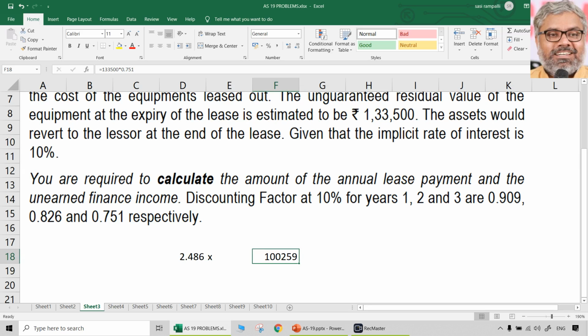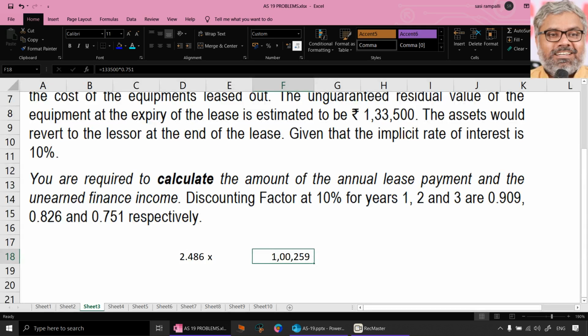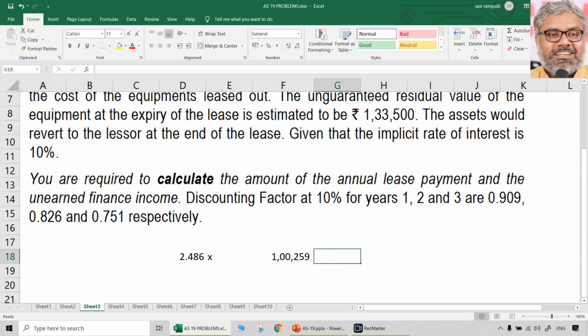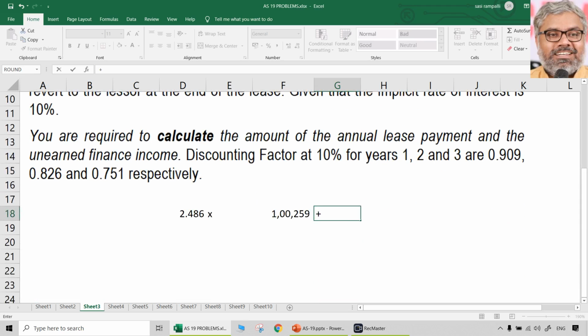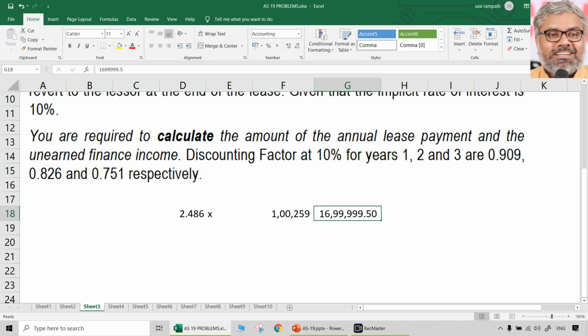So one way we can say 2.486X plus 1,00,259 should be equal to how much? That should be equal to cost of the asset. Okay, you want to take it with the decimal also, that's okay, not a problem. Let us take it. 16,99,999.5, whatever it is. Just for exact calculations, 16,99,999.5.